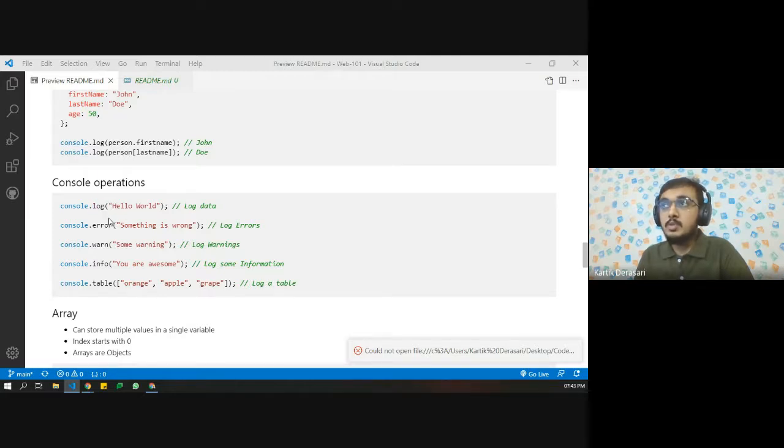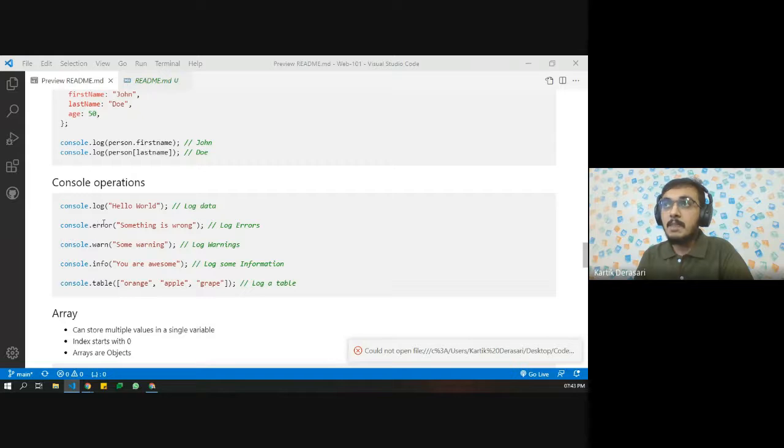But if you want to show some kind of error, for an example, if we are building a project and we want to tell the developer that this is producing some kind of error, then we need to use the error function.